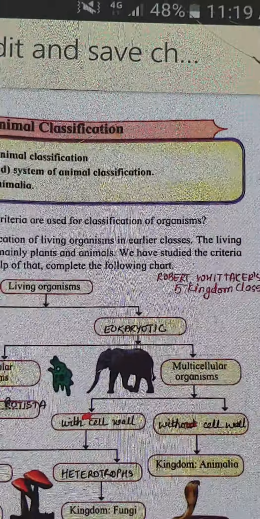As you know, when one person classifies and the idea is there, definitely others are going to try it in a much better way. Aristotle's method of classification was called the artificial method of classification. Because it was artificial, it was just based on physical characteristics: where the animal is found, what its habit is, what its body size is, whether it is microscopic or megascopic, and so on. So unicellular, multicellular, and all that.